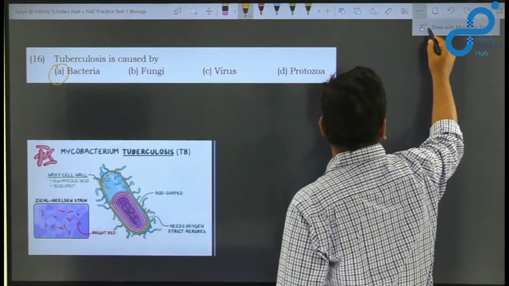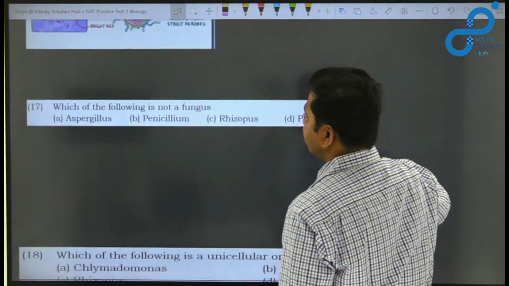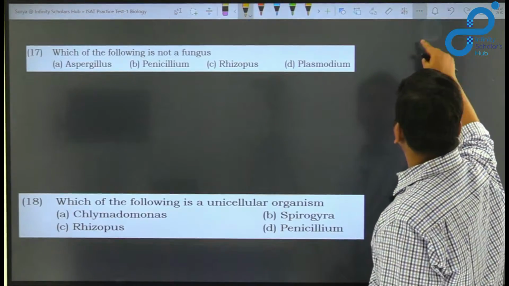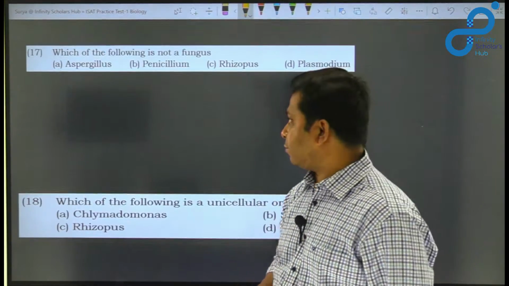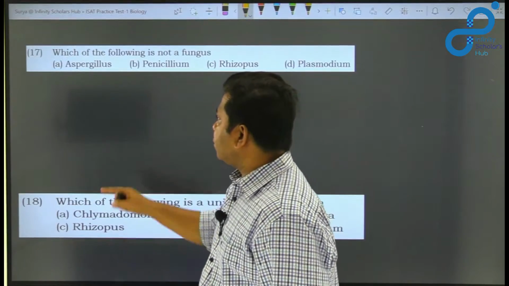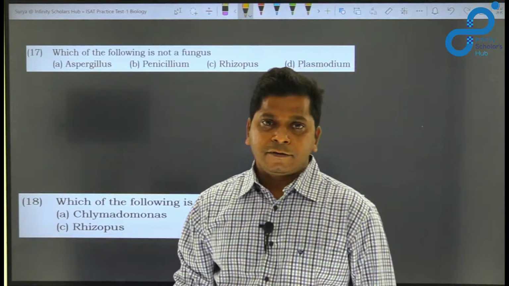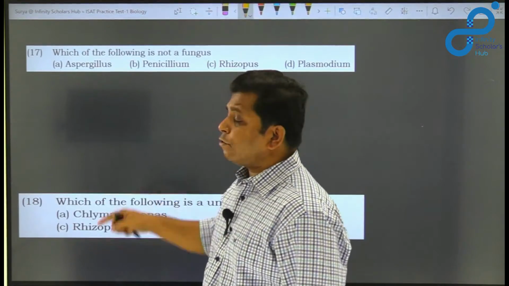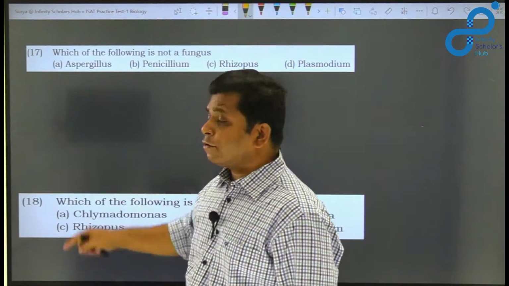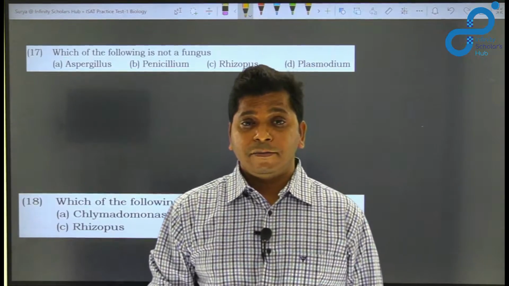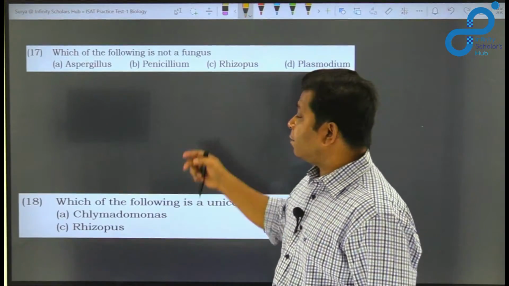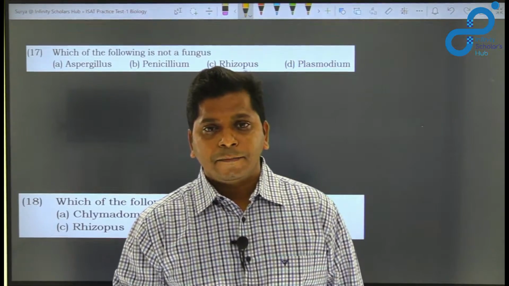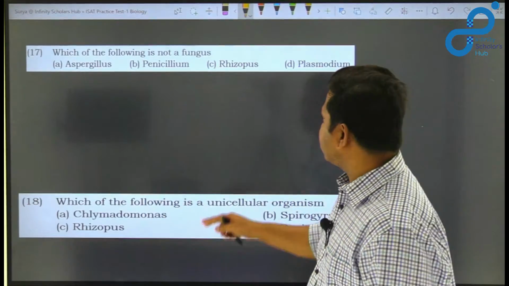Let's look at the next question. Which of the following is not a fungus? Let us look at the first option, Aspergillus. Aspergillus is a fungus. Penicillium is also a fungus. Aspergillus is the fungus which causes aspergillosis in human beings. Penicillium is a fungus which produces the famous antibiotic penicillin, that is also a fungus.